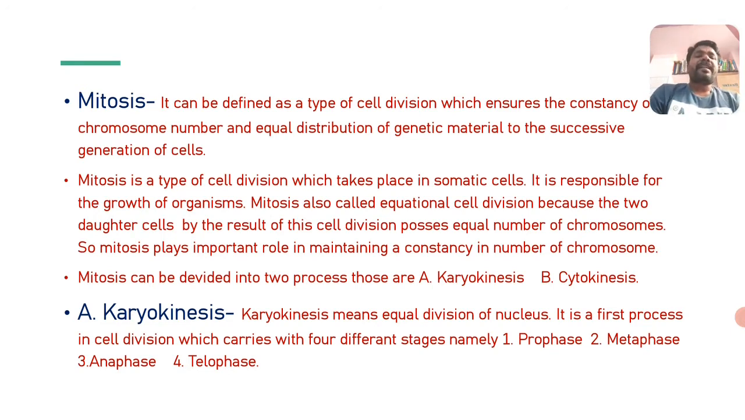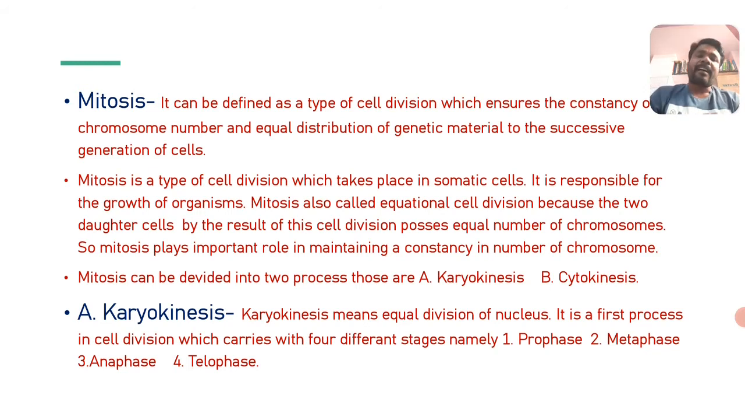Mitosis can be divided into two processes. Very important thing: there are two processes that take place during mitosis. One is A, karyokinesis, and B, cytokinesis. What is karyokinesis? Karyon refers to the nucleus.